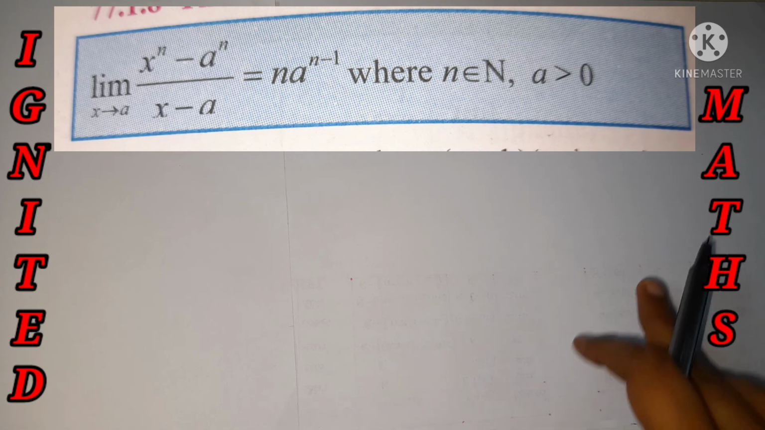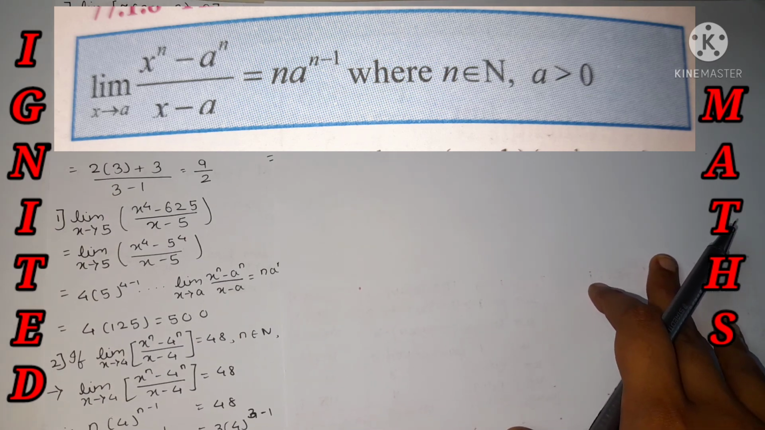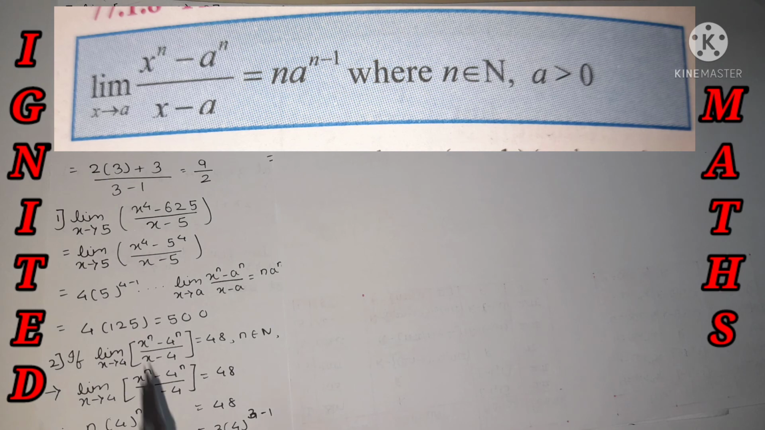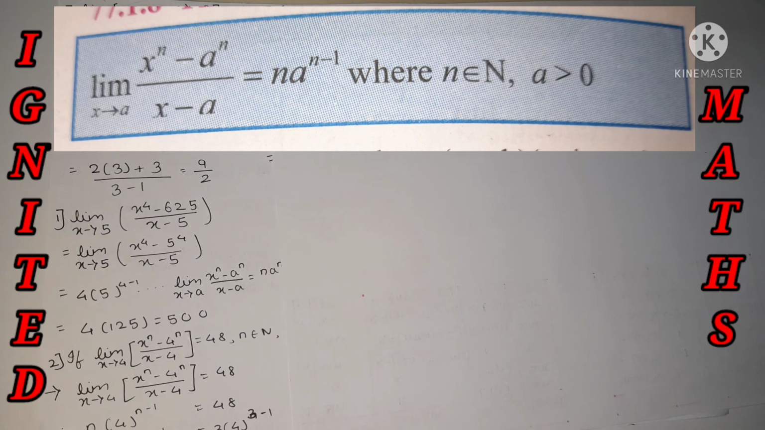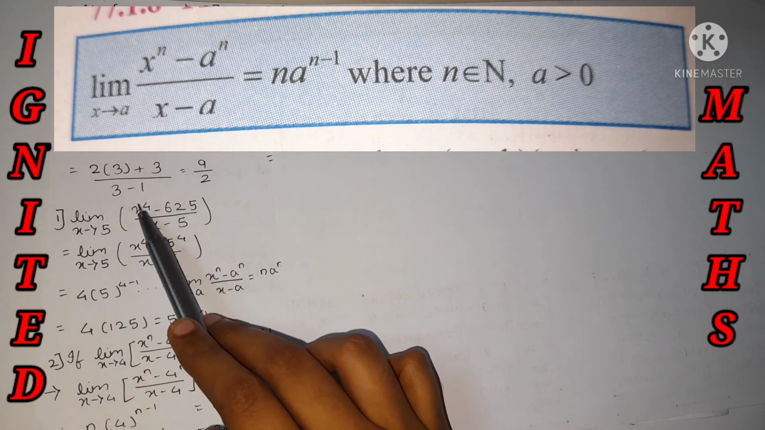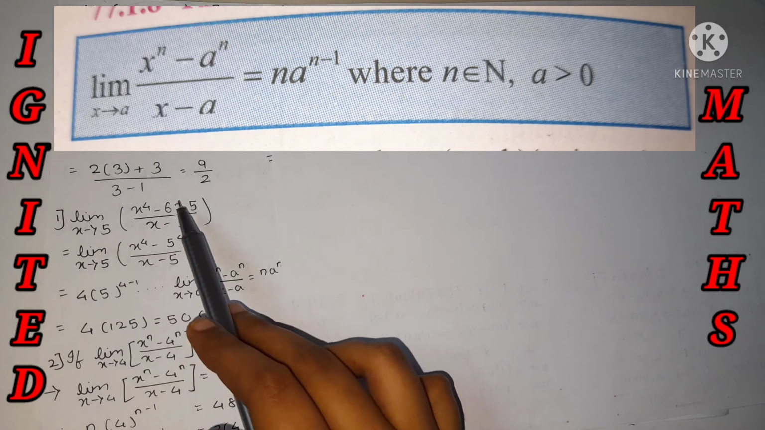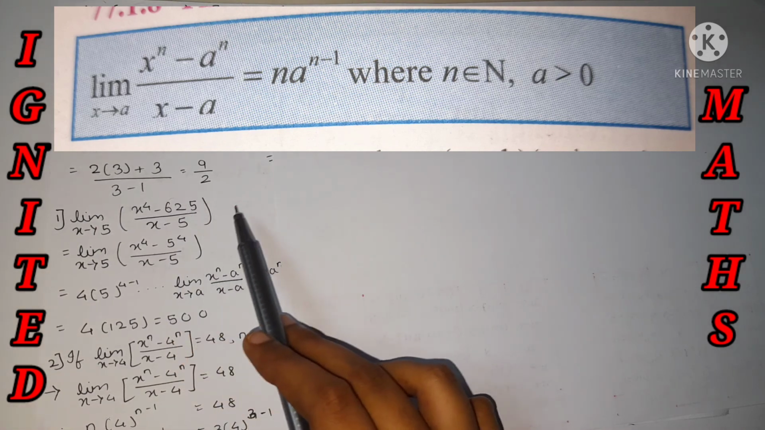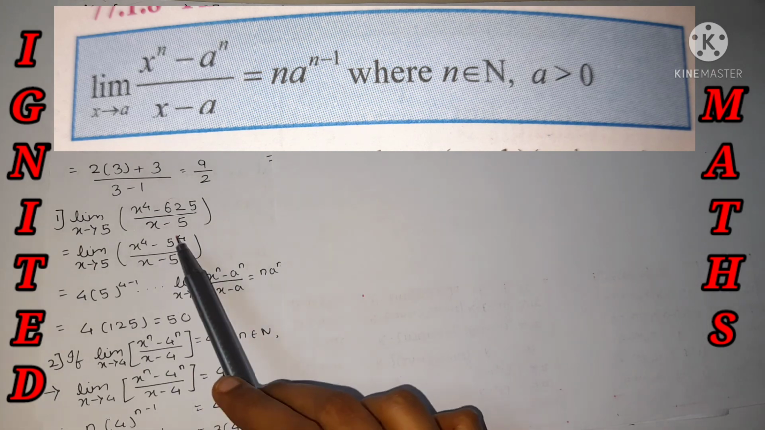So let's move to the specific question given over here. I have two different types of questions mentioned. Limit x tends to 5, (x raised to 4 minus 625) divided by (x minus 5). We need to convert it into the standard form, x^n minus a^n divided by x minus a. In that form we need to bring it. x raised to 4 and x is no problem according to the given formula. But over here 625, we need to bring it as 5 raised to something so that we can use the formula. So it's nothing but 5 raised to 4.